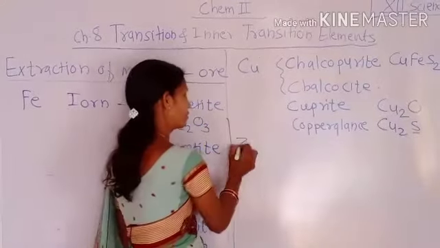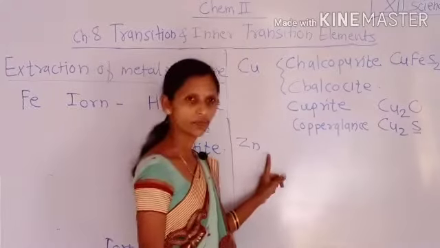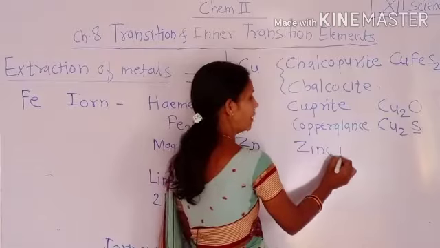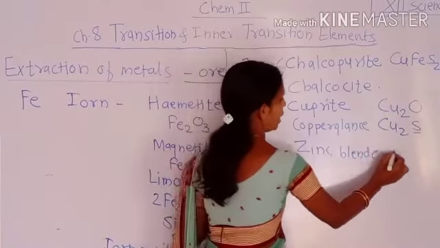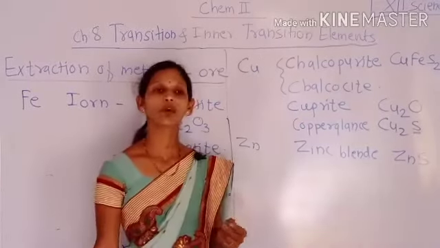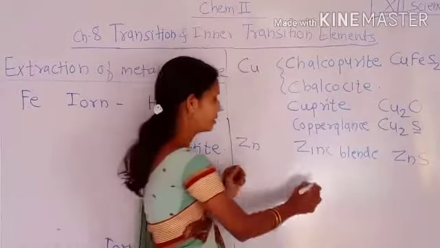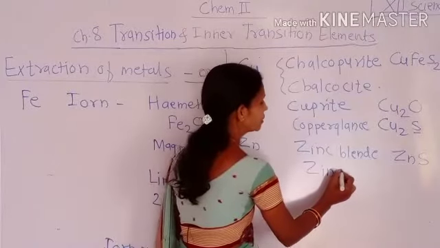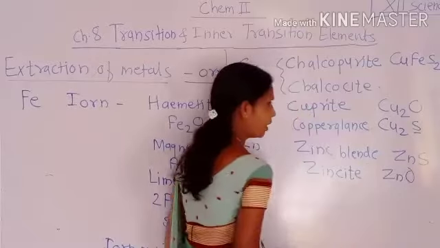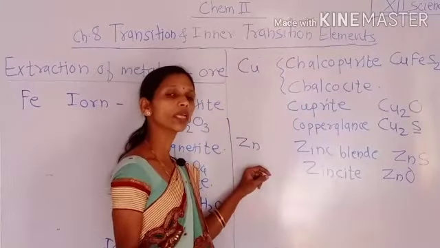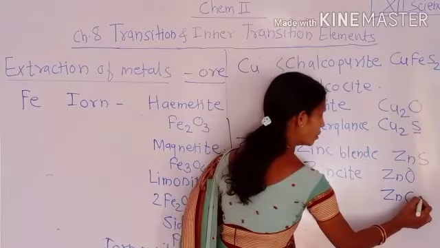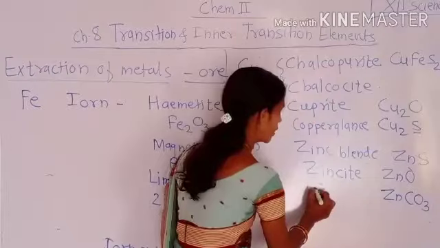Then zinc. Zinc is a transition metal. The main ore of zinc is zinc blende, having the chemical formula ZnS. It is also found in the form of carbonate and oxide. The oxide form of zinc is known as zincite, having the formula ZnO, and ZnCO3 is a carbonate ore or carbonate mineral salt of zinc, which is known as calamine.